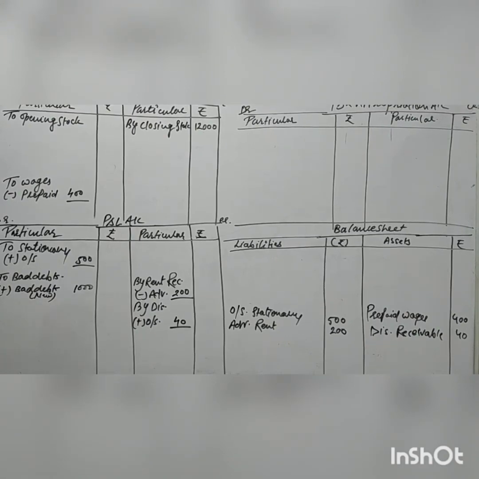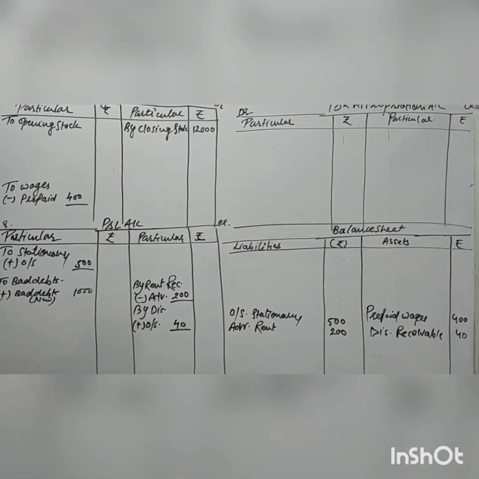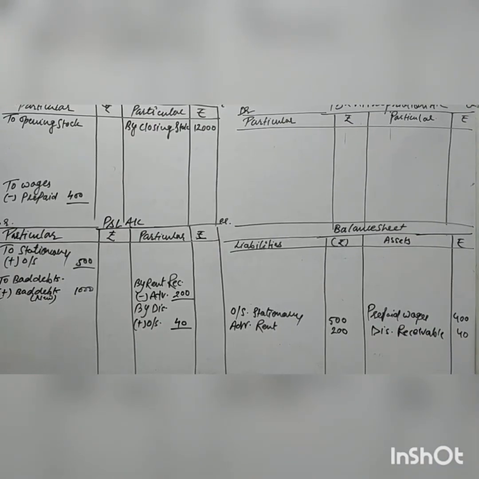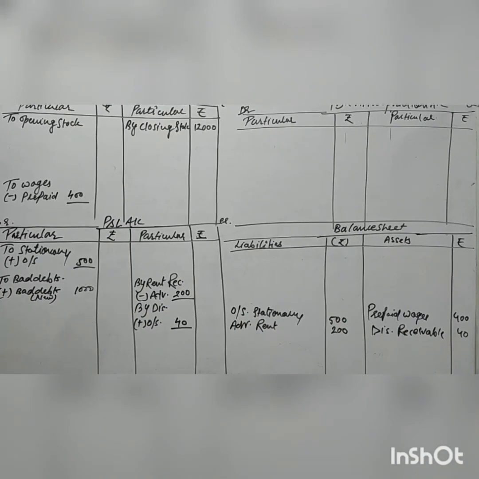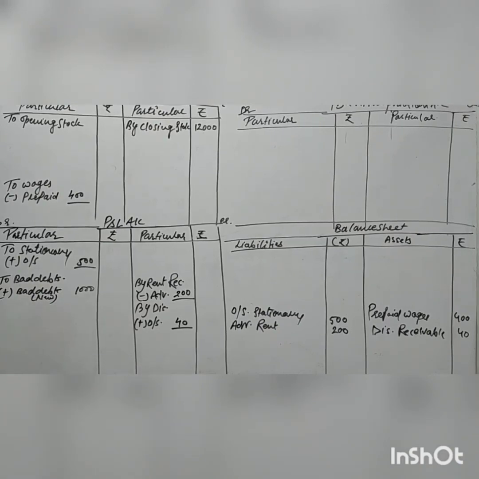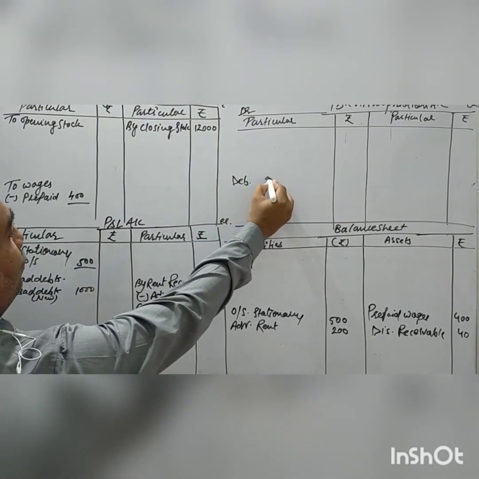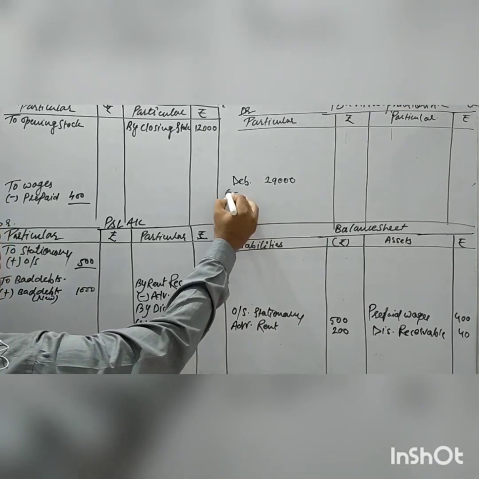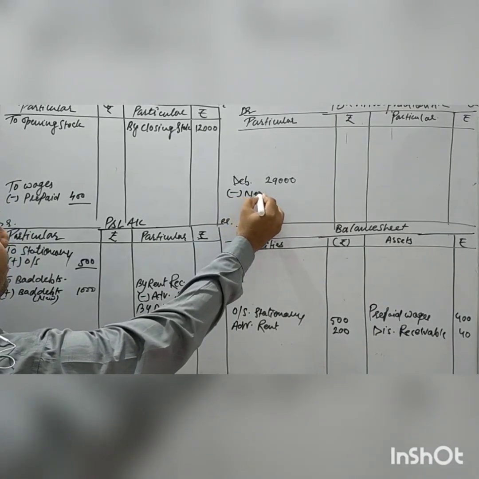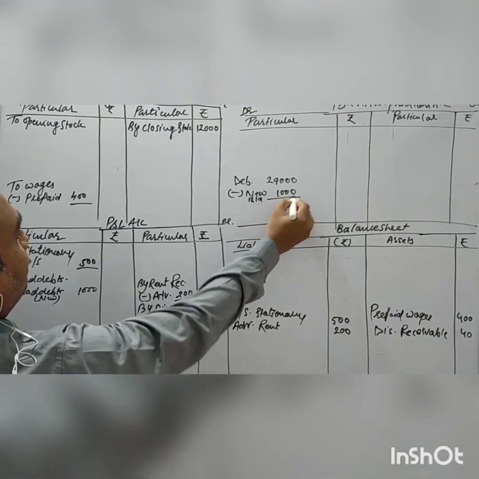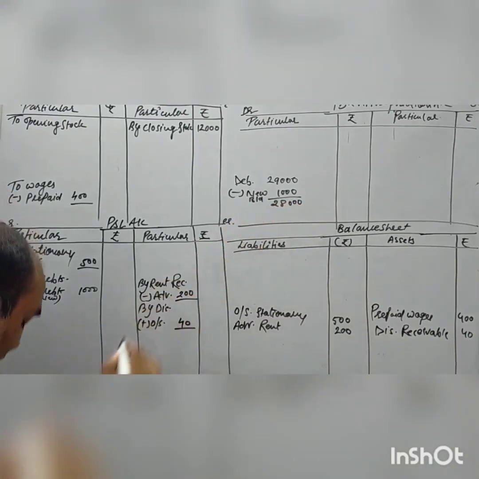Debtor is given as 29,000. Here from 29,000 we will deduct the new bad debt of 1000. So our debtor remains 28,000.